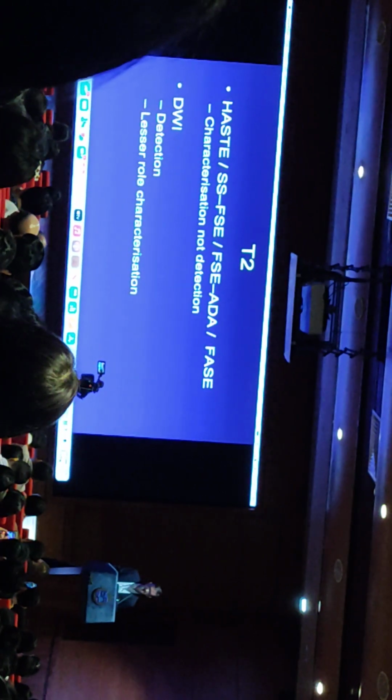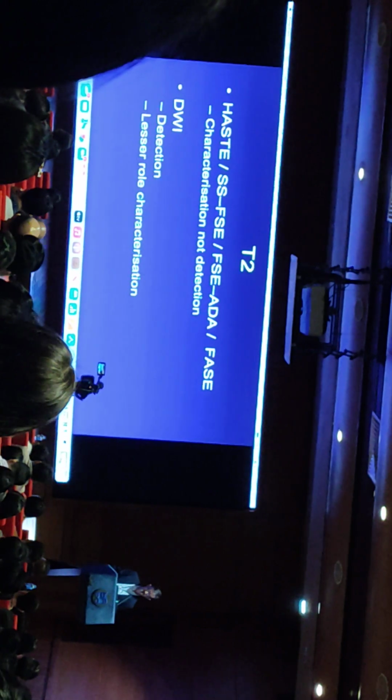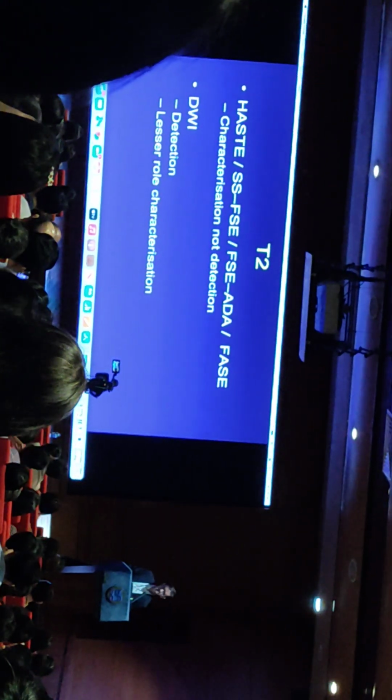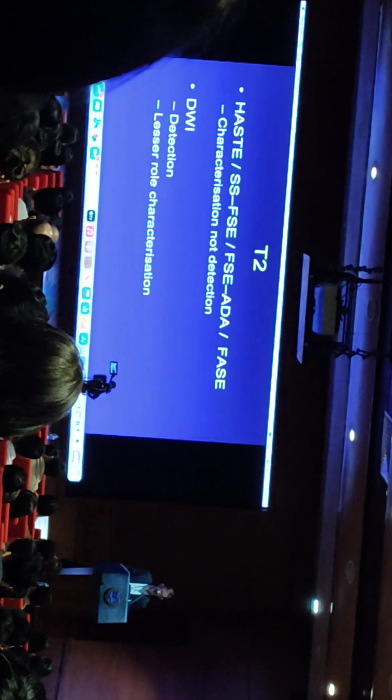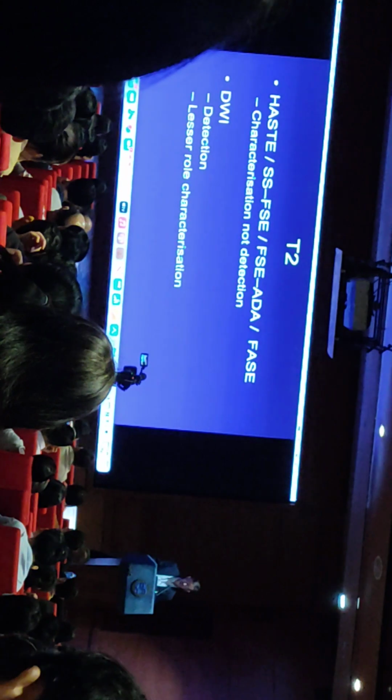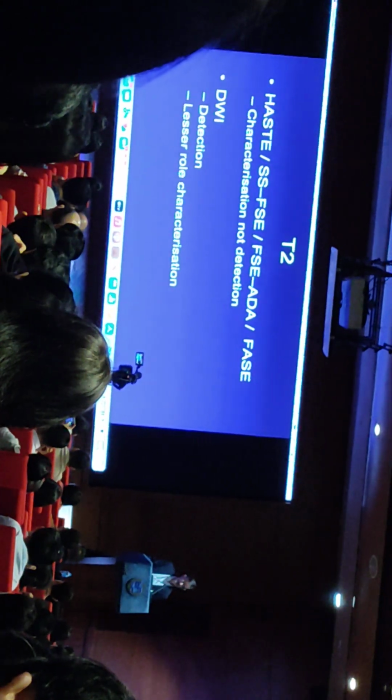So we can use T2 weighted imaging to characterize lesions as being benign or malignant. And diffusion weighted imaging is also a T2 weighted sequence, but we tend to use it more for detection of lesions, and I'll be illustrating that point later on, and that has a lesser role in characterization within the liver.